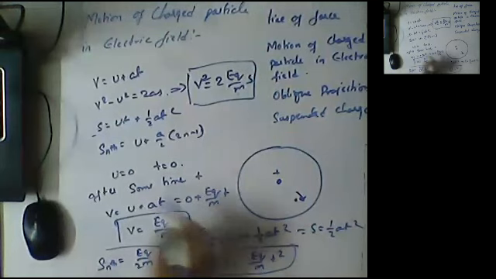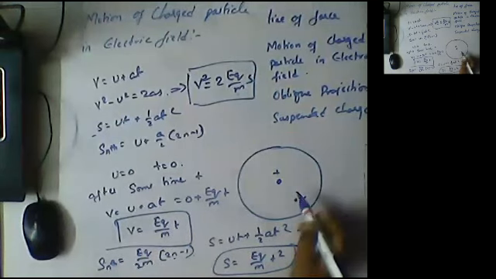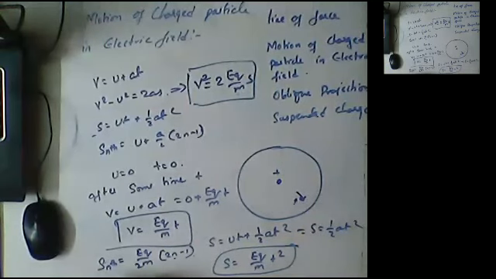So these are all the different formulas we can use. We know the acceleration. If we know the time, for example after 5 seconds, what is the velocity and position of the particle? We are going to use the formulas v is equal to Eq by m into t, and s is equal to half Eq by m into t square.